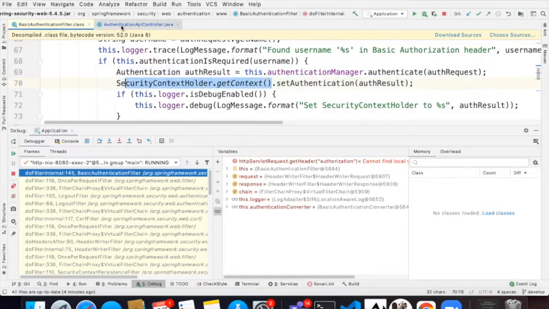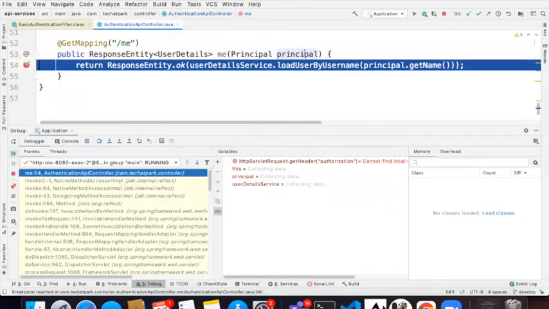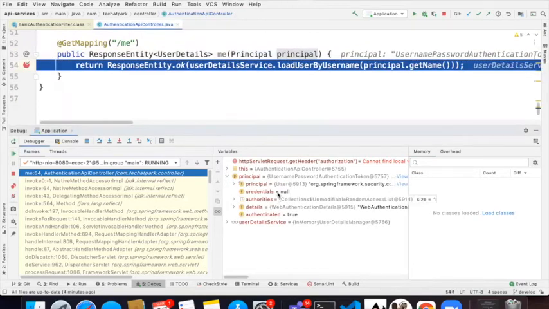That's all fine. But where is this magic of the principal being populated here? I did not even mention this. I did not create any new principal object. But actually, when it comes to this request, this principal object is populated. So it has my username, all that stuff. Credentials will not be there, obviously, for security reasons. But all the authorities, everything is there. Who is responsible for populating it? Maybe I will give a clue. Who is responsible for populating method arguments? Who resolves method arguments? Is it a filter?